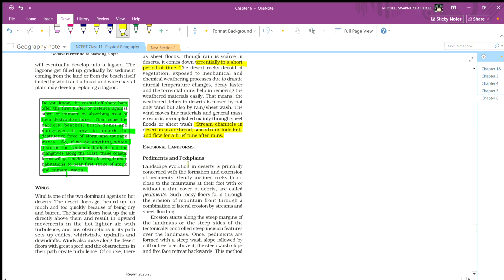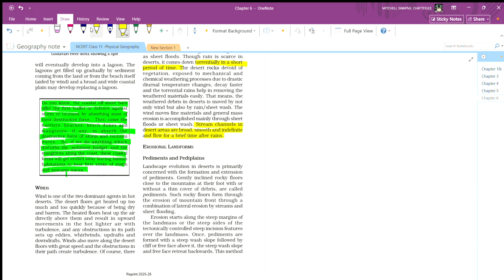Erosional landforms: pediments and pediplains. Landscape evolution in the desert is primarily concerned with the formation and extension of pediments. Gently inclined rocky floors close to the mountain at their foot, with or without a thin cover of debris, are called pediments. Such rocky floors form through erosion of the mountain front through a combination of lateral erosion by stream or sheet flood.